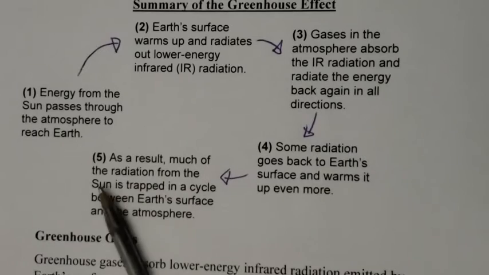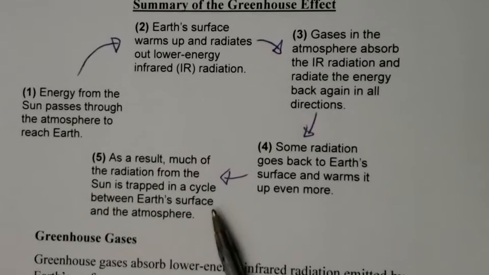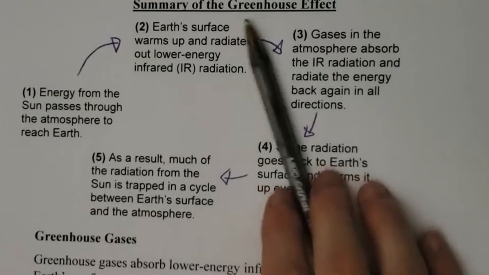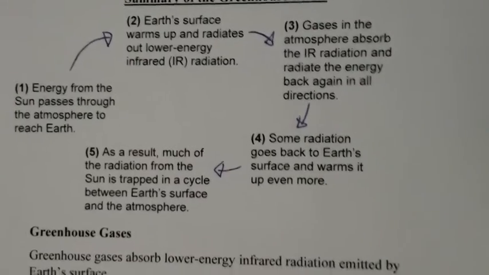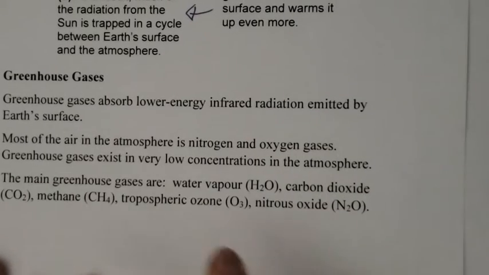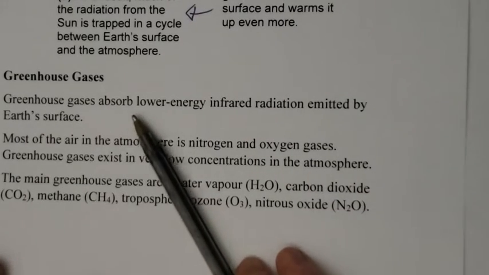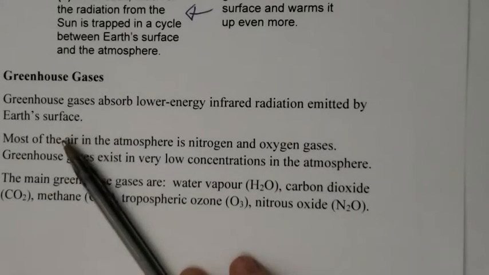As a result, much of the radiation from the sun is trapped in a cycle between the Earth's surface and the atmosphere. So it's called the greenhouse effect because there's gases in the upper atmosphere that trap all the air in. So greenhouse gases absorb lower energy infrared radiation emitted by the Earth's surface.